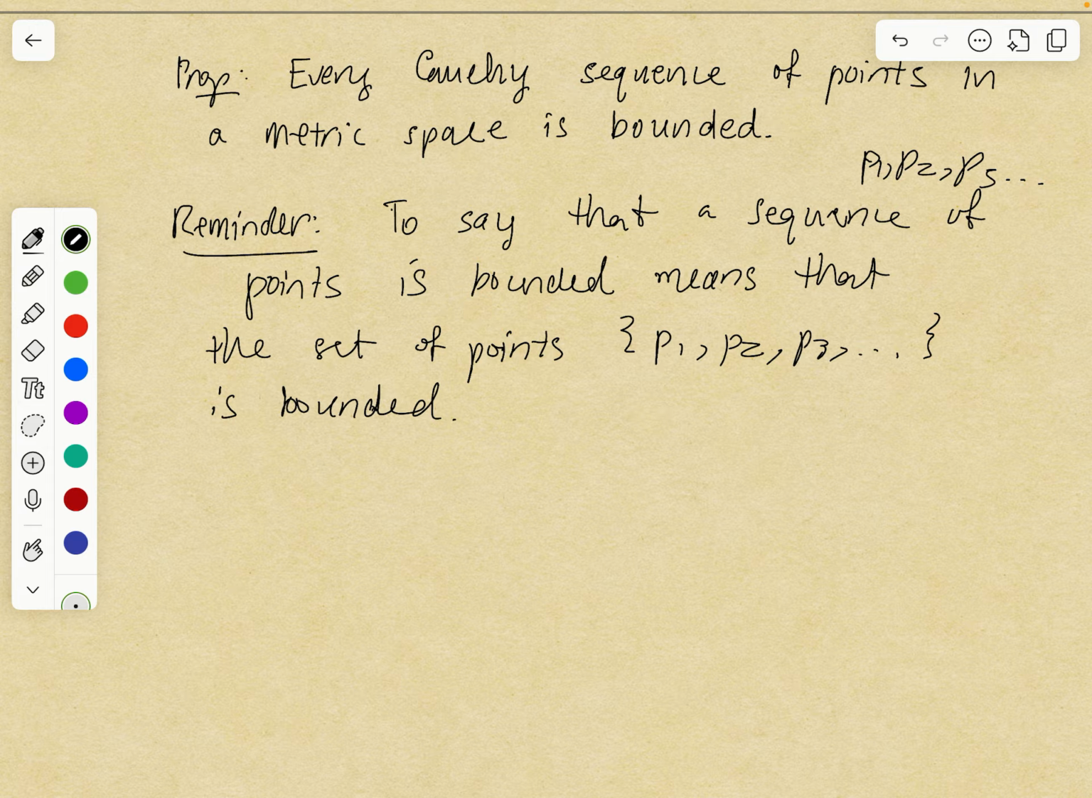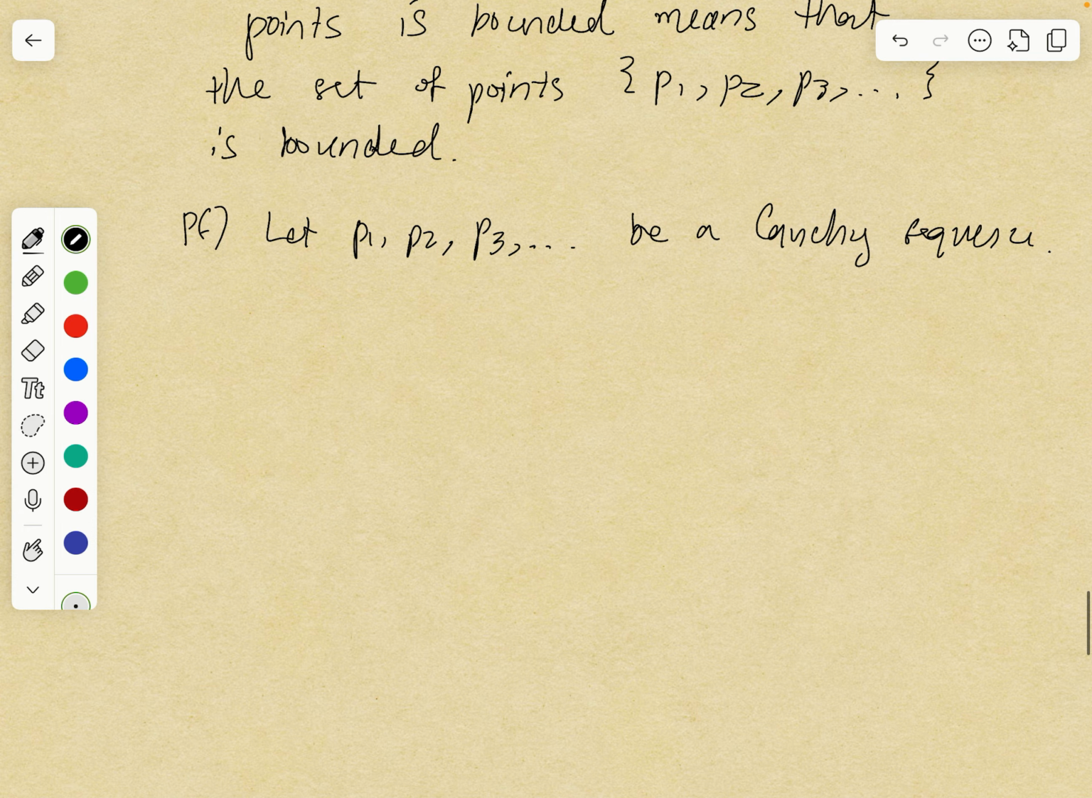So you have a Cauchy sequence, so let P1, P2, P3 be your Cauchy sequence. Well, the idea of a Cauchy sequence is that given any epsilon, eventually all the points are within epsilon of each other. They're at most epsilon distance away from each other. And so let's actually look at a specific value of epsilon. You can take epsilon to be whatever positive number you want, but let's take epsilon to be 1, because 1 is a simple number.